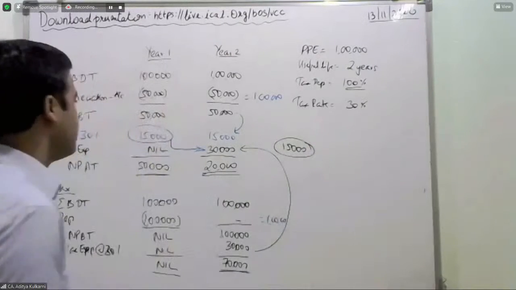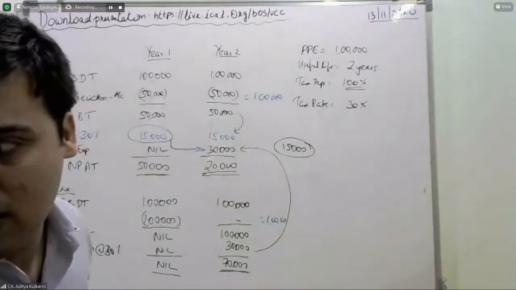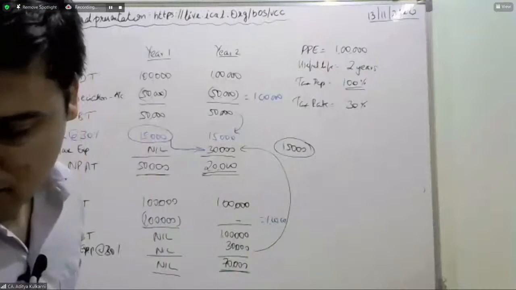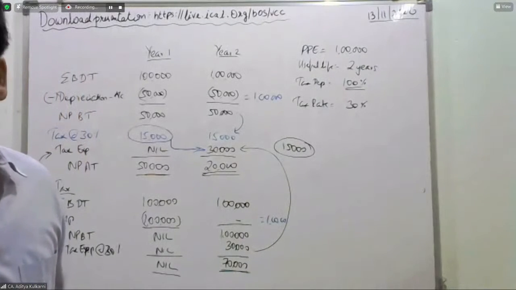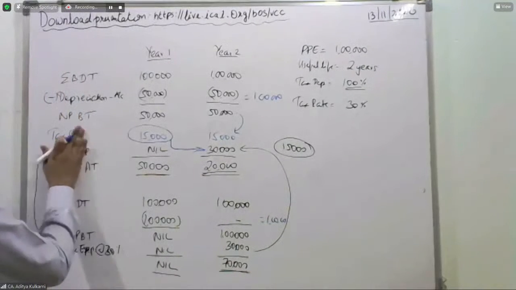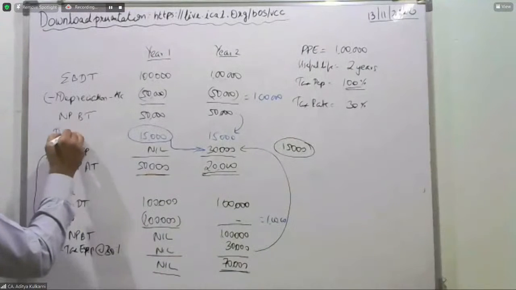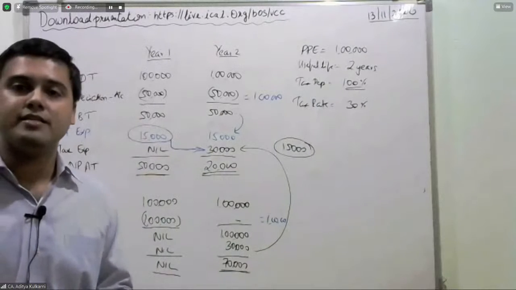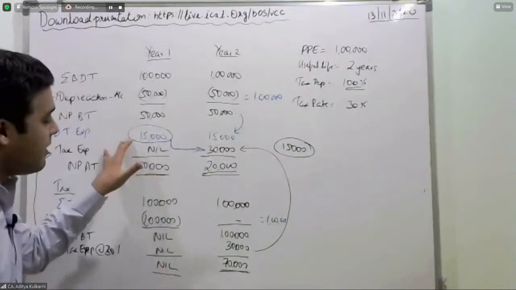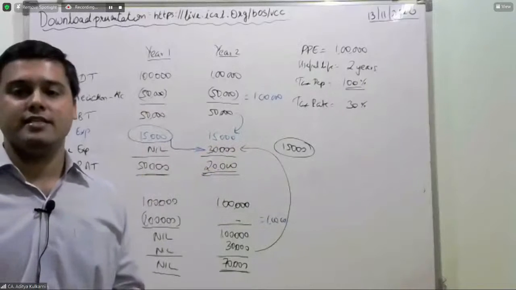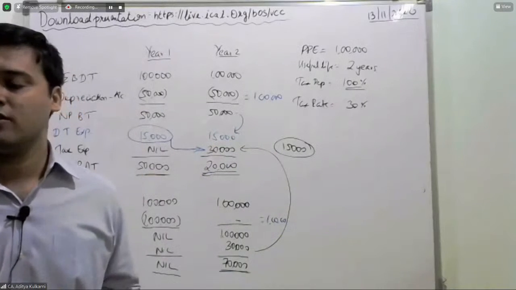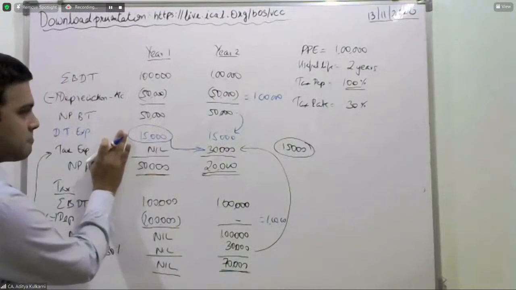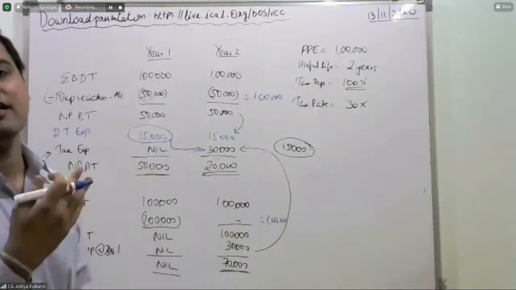So in the first year, now how the scenario will appear in accounts, let us see. In the first year, you will be having a deferred tax expense of 15,000, which represents the expense that you have postponed to the next year. And this deferred tax expense gets a reversal in the next year.